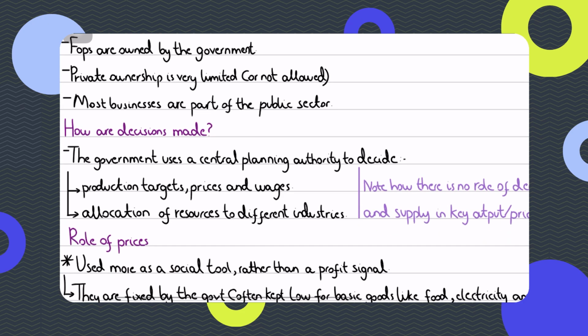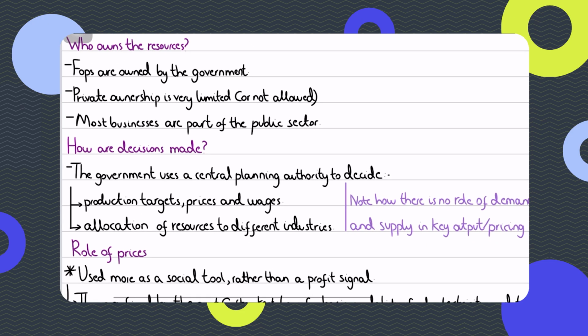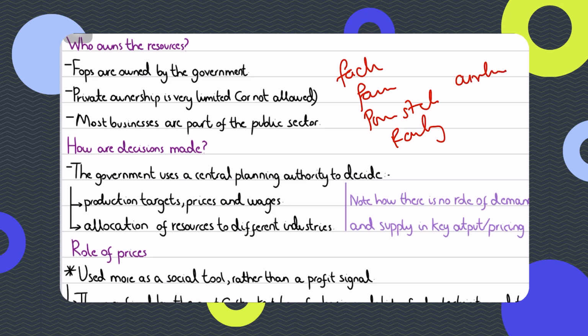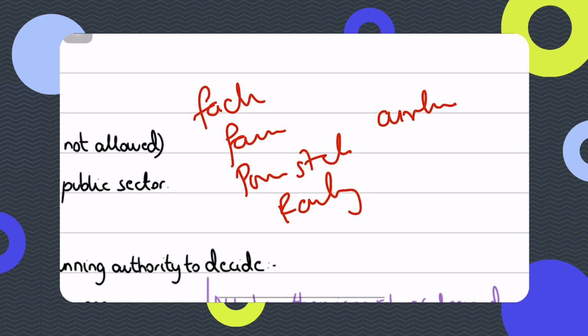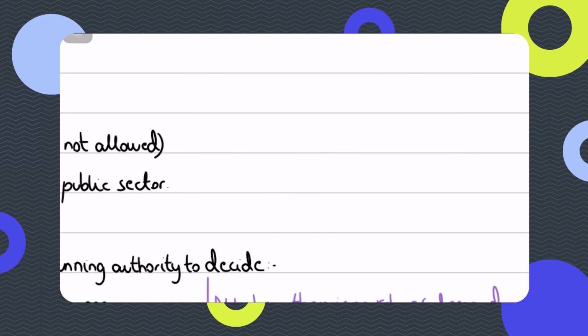Things like factories, farms, power stations, railways, even airlines, all this would usually be owned and controlled by the state, not private individuals, not private firms.